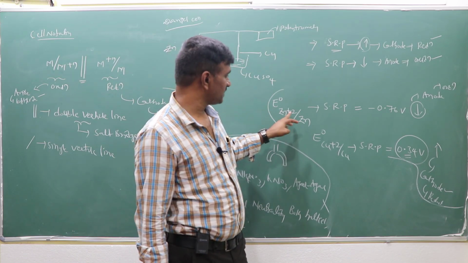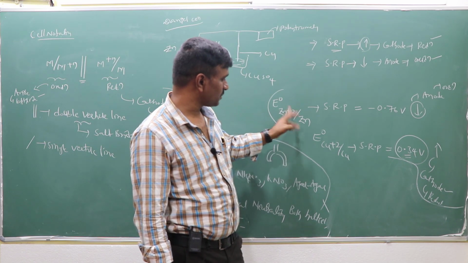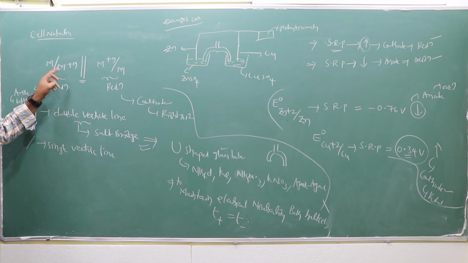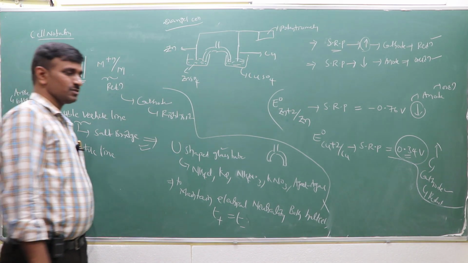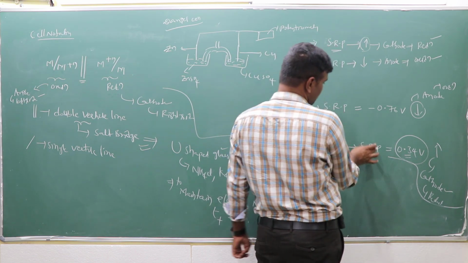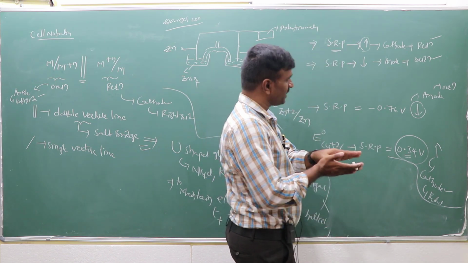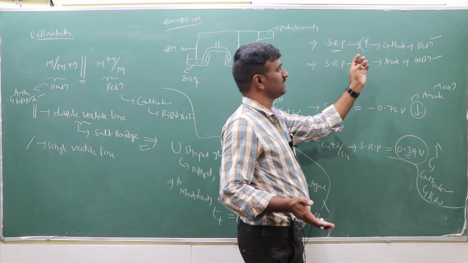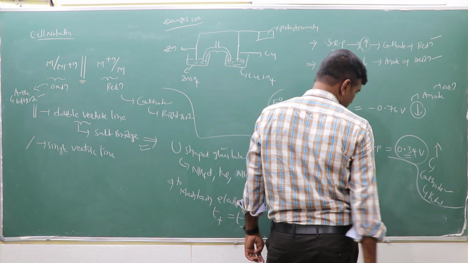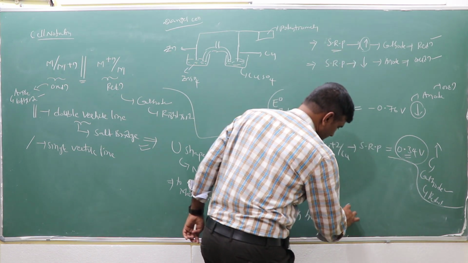If it is mentioned in this format, that is a reduction potential. If it is mentioned in this other format, that is an oxidation potential. So identification is important. With both as reduction potentials, the comparison takes place: when it is more, reduction at the cathode; when it is less, oxidation at the anode. Now copper has the higher reduction potential, so a reduction reaction takes place and it acts as the cathode.